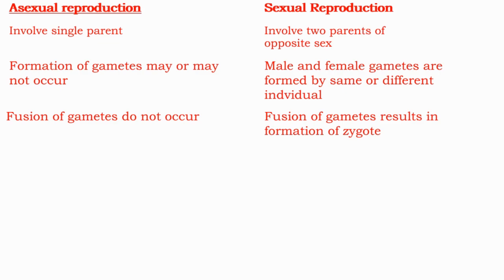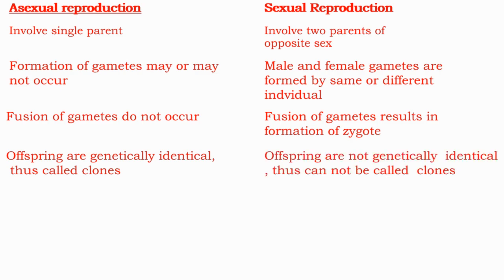formation of the zygote. In asexual reproduction, offsprings are genetically identical, thus called clones, whereas in sexual reproduction, offsprings are not genetically identical and cannot be called clones.